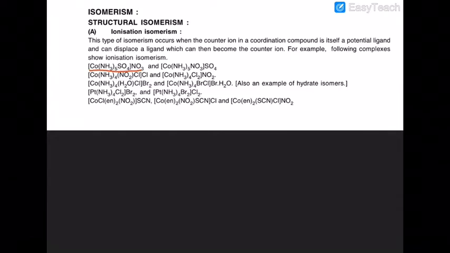If you take the cobalt and ammonia complex together, you will get nitrate ion and the coordination complex. The same compound has a different form like this.